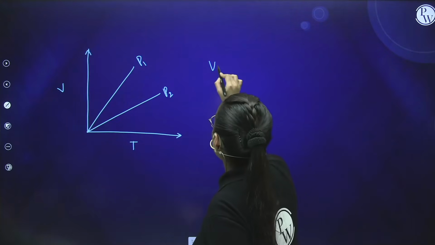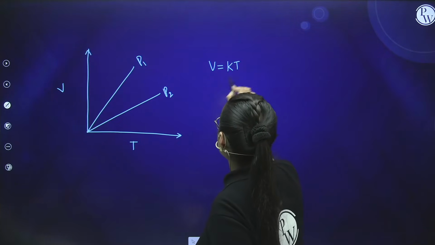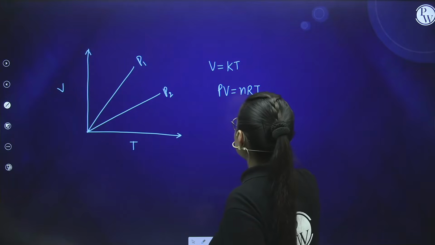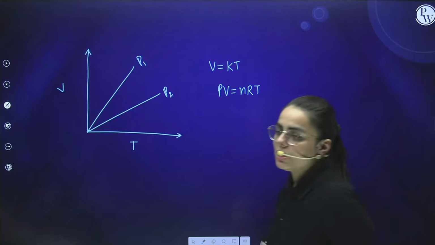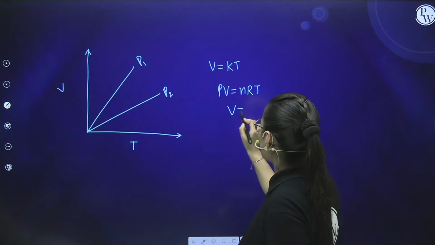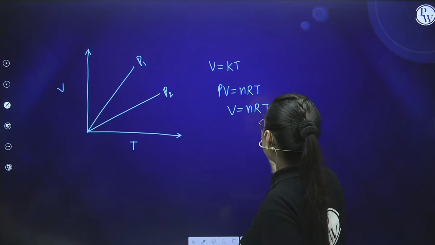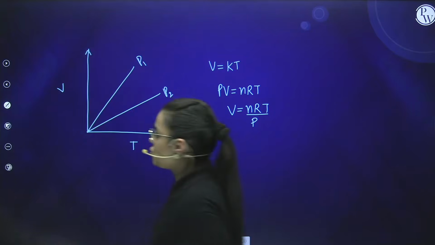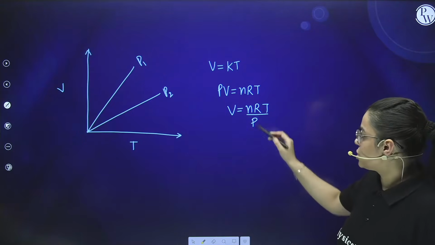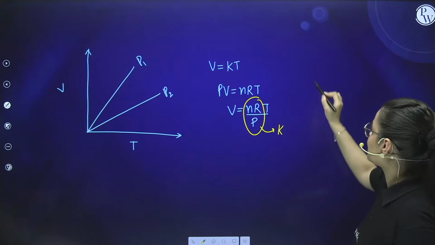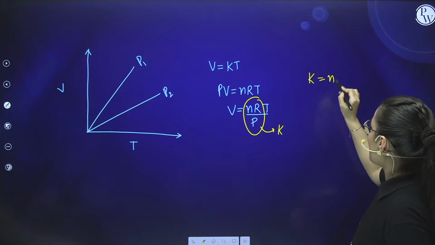We know that volume is equal to K into T, and we know that PV is equal to nRT according to the ideal gas equation, and we want to establish a relationship between volume and temperature. So pressure will come down. What will come? Volume is equal to nRT by P. Now students, in Charles' law, pressure is kept constant. So this is constant, R is constant, n is constant. We can replace it by K. Hence, K comes out to be nRT by P.